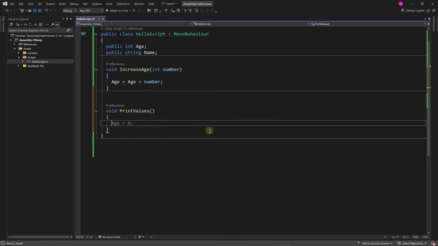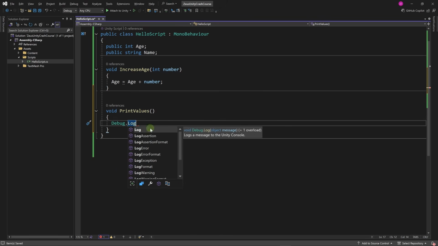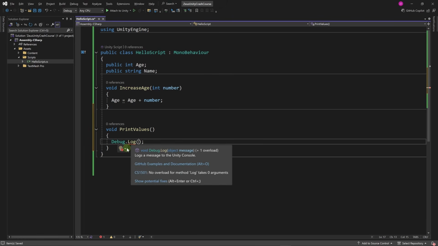To print a value on the Unity console, we can use Debug.Log. Here, Debug is a class provided by Unity. If you hover over it, you can see that it's declared as UnityEngine.Debug. And in order to call a method on a class, we can use .Log and write something, Hello world, for example. Now, normally you can only call methods on objects, not classes, but this is a special method. This is a static method. This is yet another concept that I'm not going to explain right now.